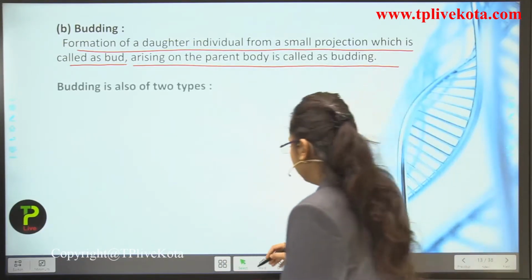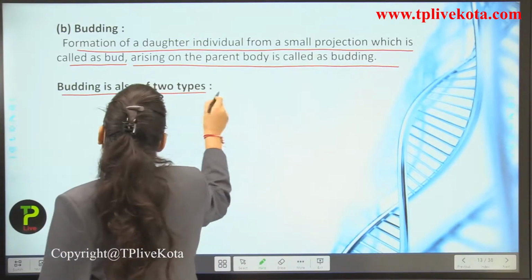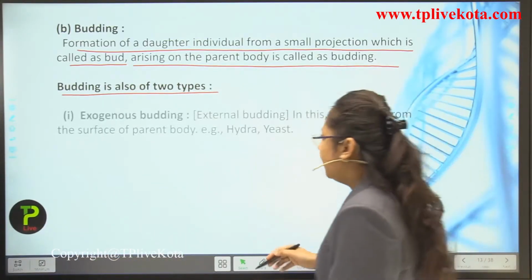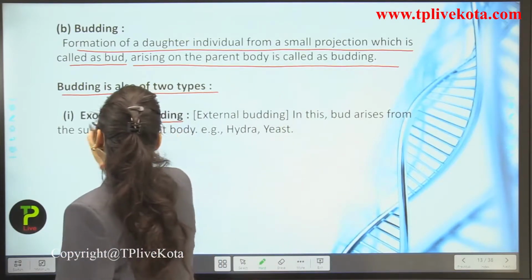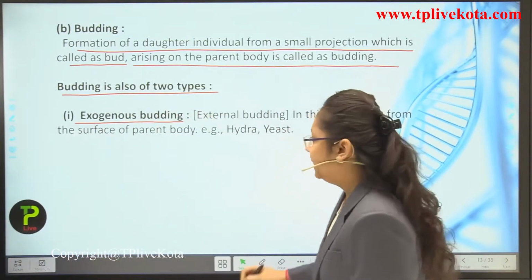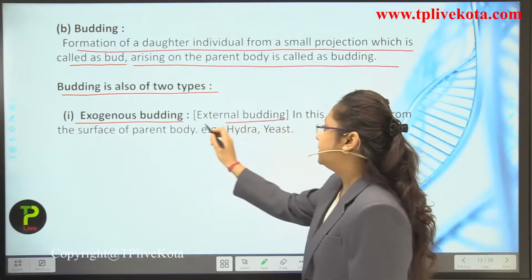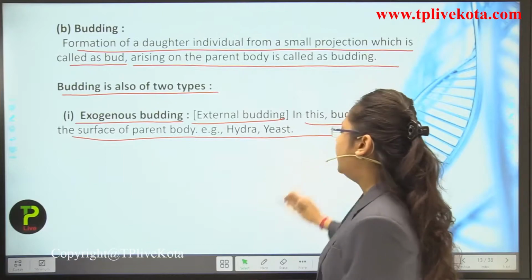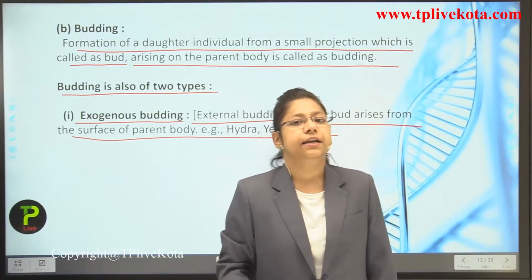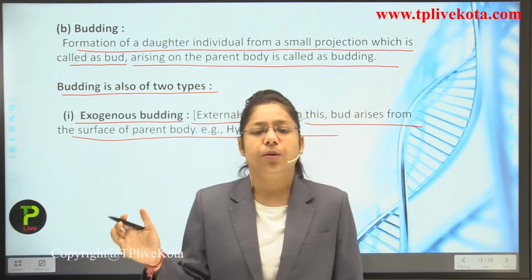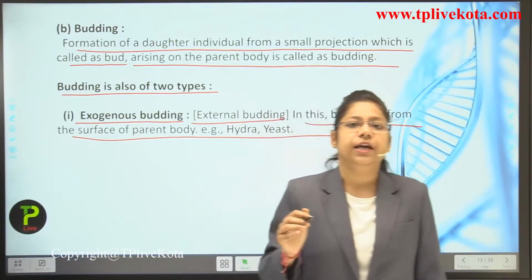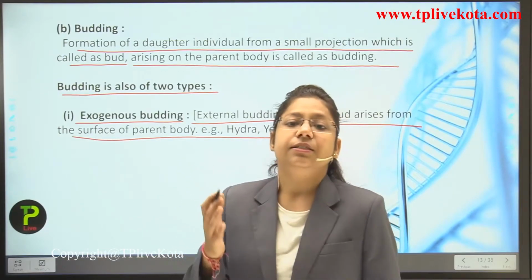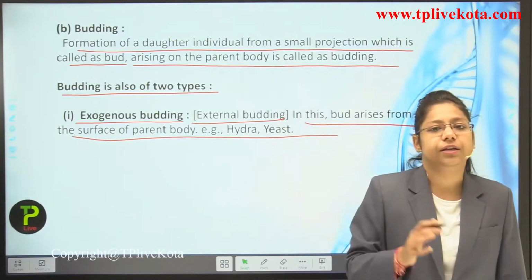Budding is also of two types. So how many types? Two types. The first is exogenous budding. So what is exogenous budding? Let us see. It is known as external budding. In this, the bud arises from the surface of the parent body. Example, hydra and yeast. So you have also observed this in hydra: the bud arises from the body and after some time it gets separated off and forms a new individual.